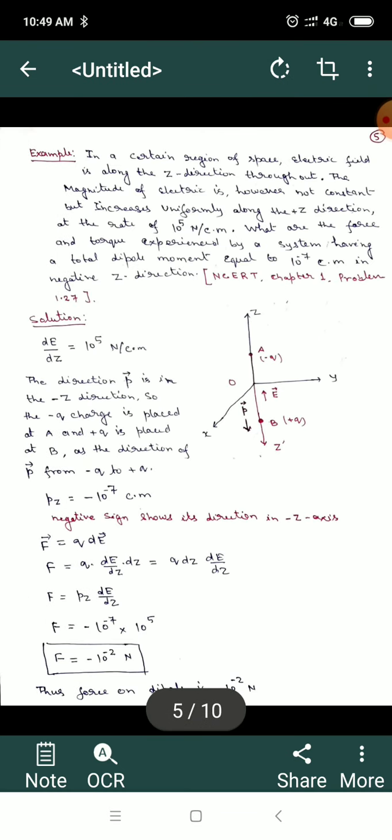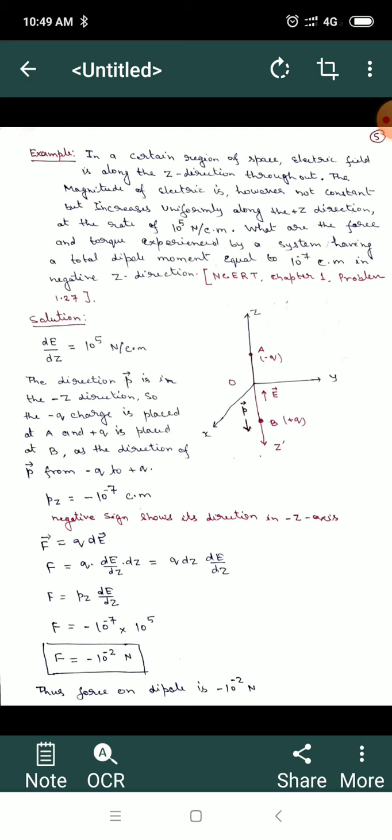Here I have tried to solve some problems as examples. I have taken the first problem from the NCERT book, chapter 1. Why have I taken this problem? Because you have already done it, so for your convenience I have taken it. So what is this problem? In a certain region of space, the electric field is along the z direction throughout. The magnitude of the electric field is however not constant, but increases uniformly along the z direction.